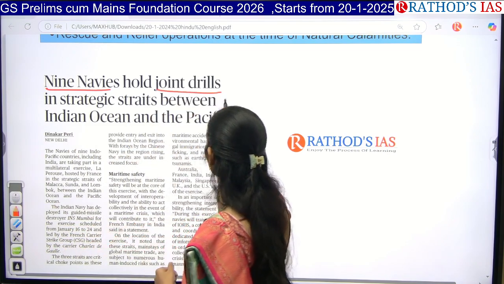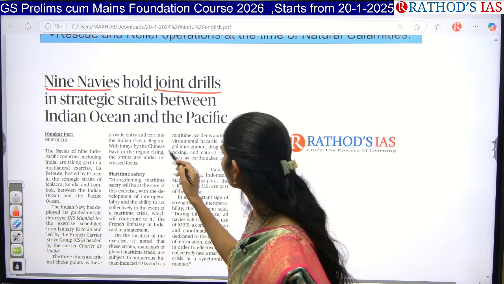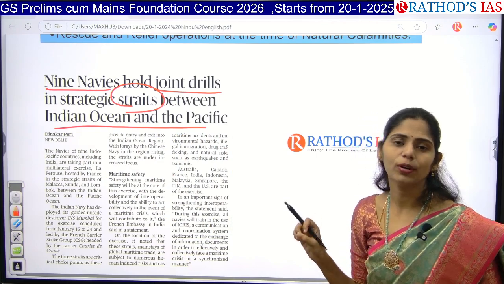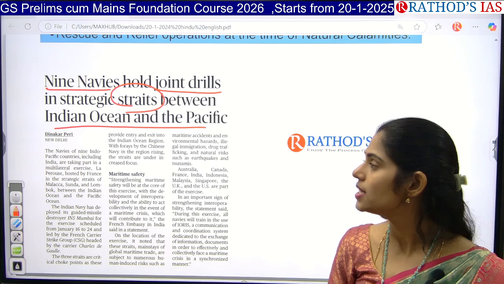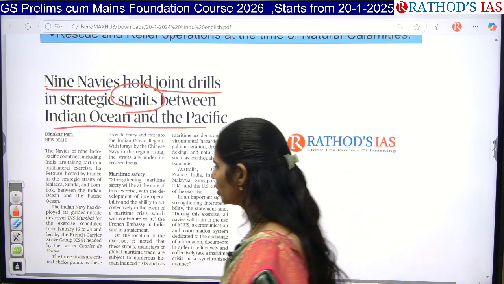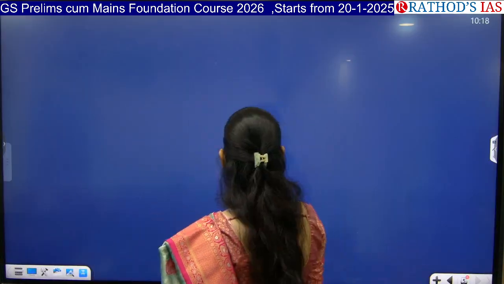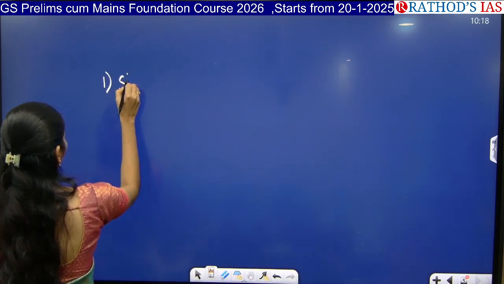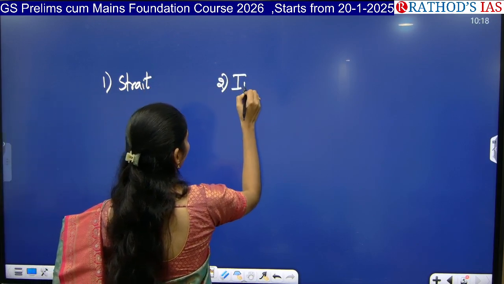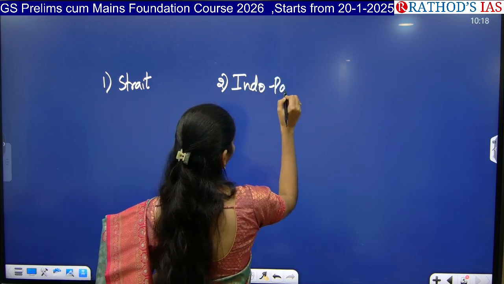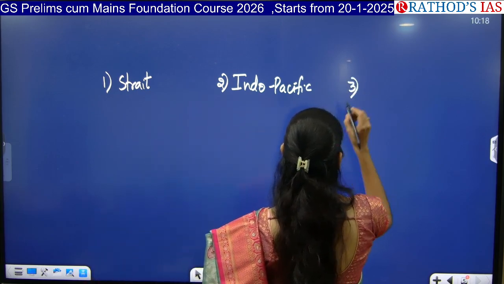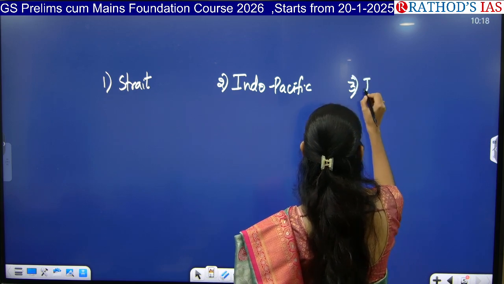9 navies hold joint drills in strategic straits between Indian Ocean and the Pacific. So there are three important keywords. First one is strait, second one is joint operation, and next one they are talking about Indo-Pacific region. So there are three important keywords in this article. So let me write. First one is strait, second one is Indo-Pacific region, and the third important point is joint operation.